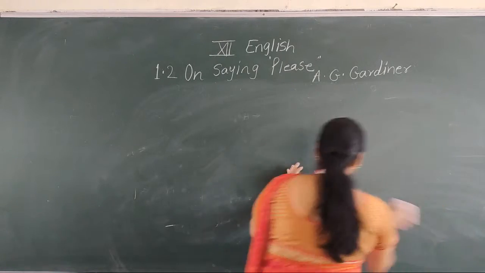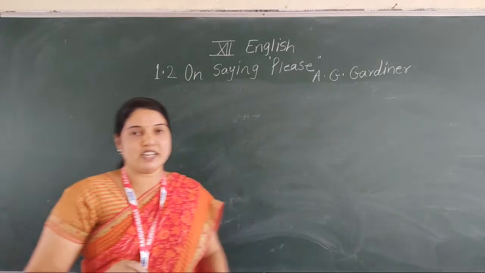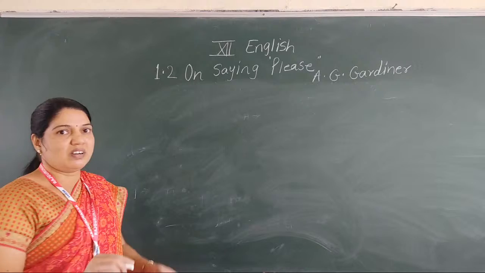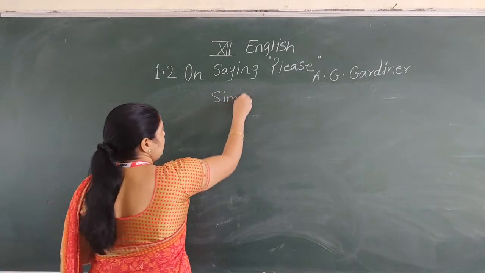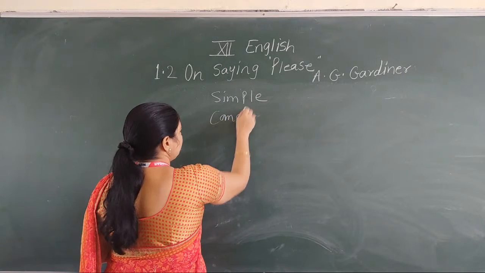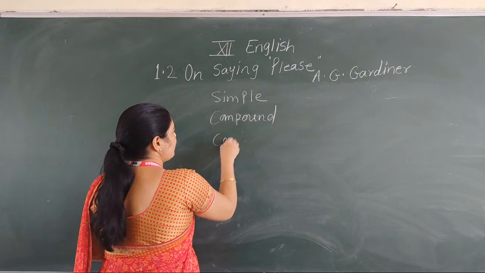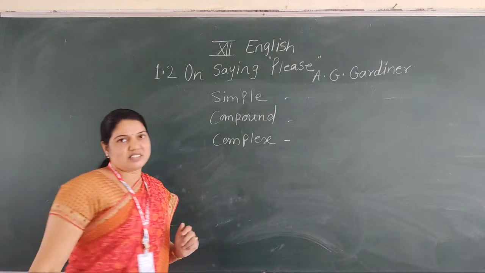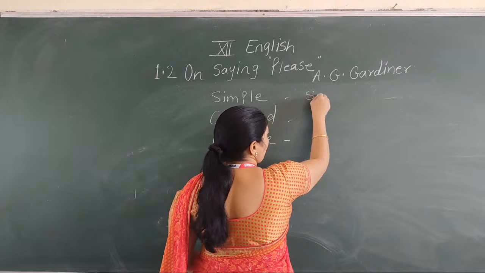The third topic is about synthesis of sentences. Means at the time of learning this sentence, you have learned simple, compound and complex. These are the three types of sentences. Simple sentence means what?